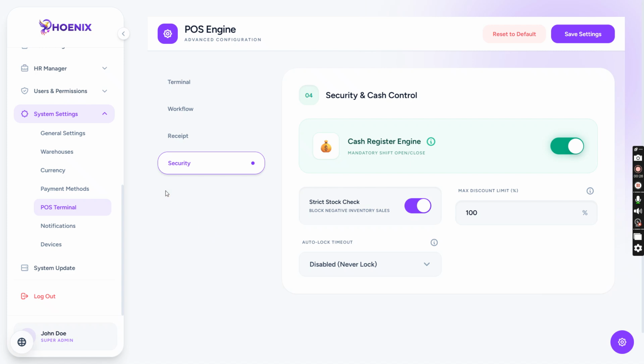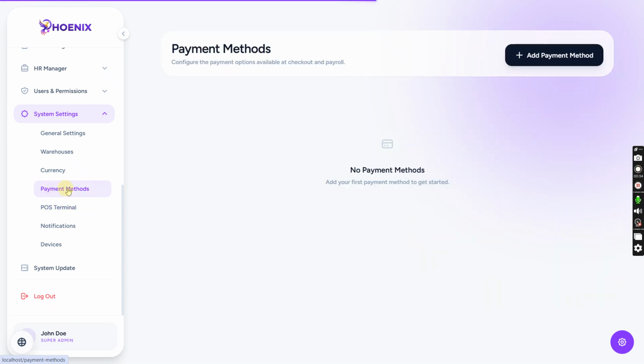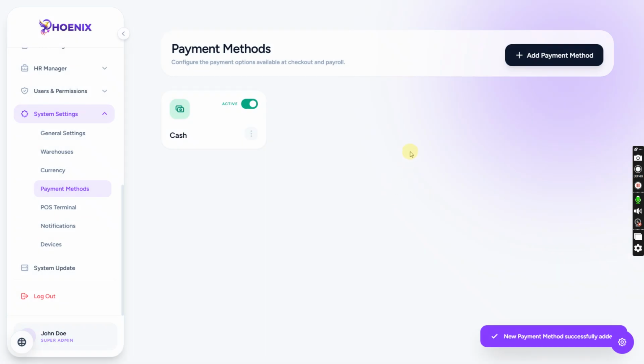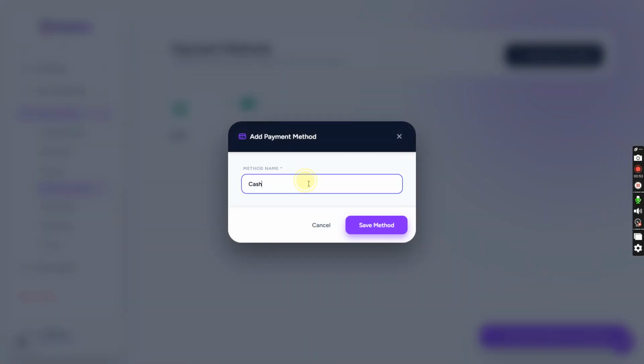Now, one more thing you have to do before starting the cash register feature. Go to payment methods, add a payment method. You can add as many payment methods as you can, but make sure you must have the cash payment method in your list. Then only the cash register feature will work. Now I am adding card also.